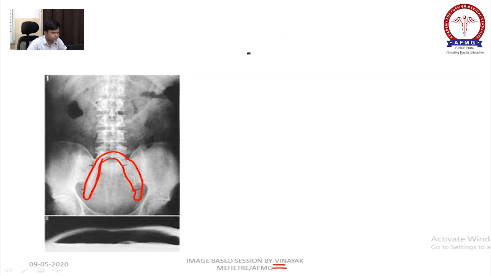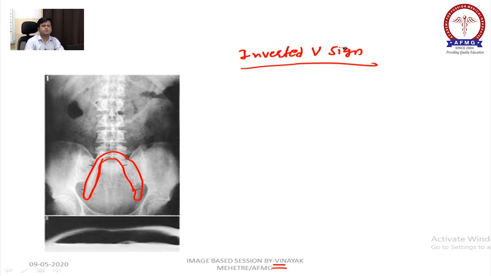So, inverted V sign. Inverted V sign is also seen in pneumoperitoneum.